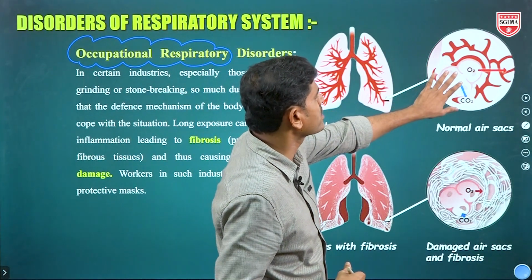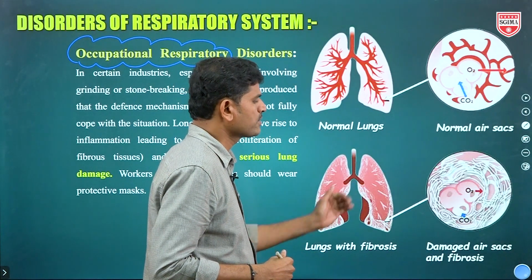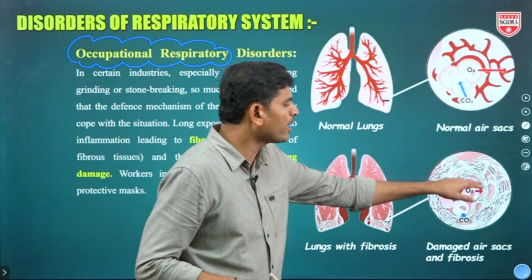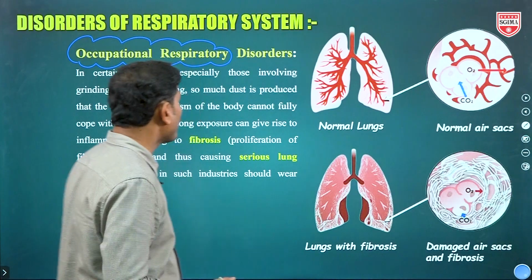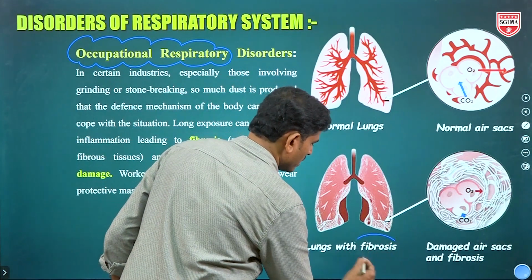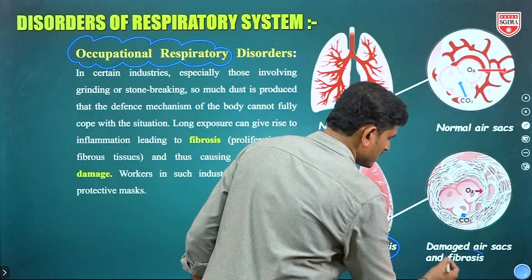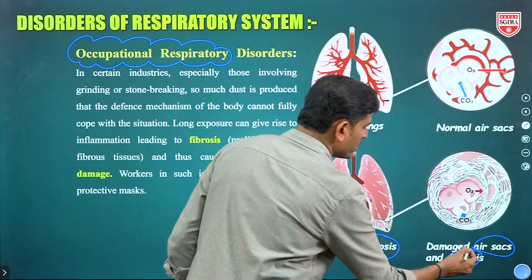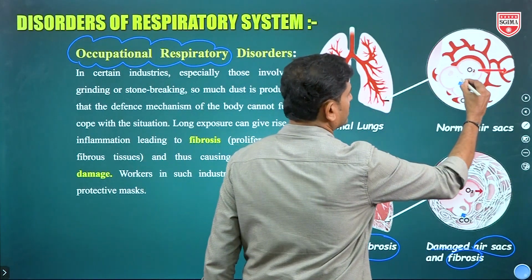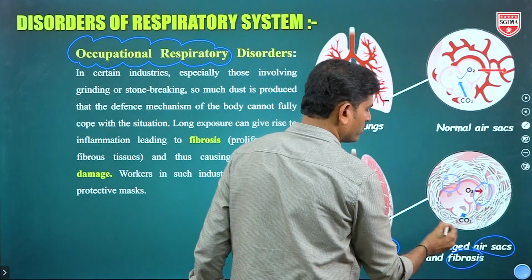Look here, this is the normal surface and this is the dust particle inhaled surface. These dust particles go in and stimulate the development of fibers, that is called fibrosis. Okay, lungs with fibrosis: damaged air sacs and fibrosis. So the air sacs are also damaged and exchange of gases is reduced. This is the normal lung, there is no problem in this one. Here look, so much fibrous tissue has proliferated.